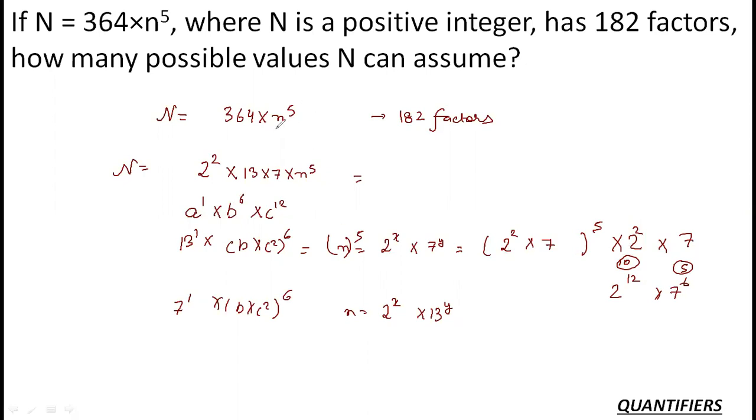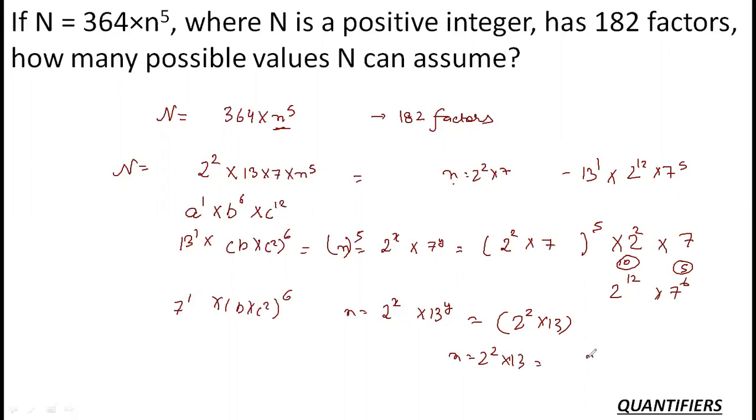So I can substitute n as 2 square into 7 and then the prime factorization will become 13 power 1 into 2 power 12 into 7 power 5. This will be my prime factorization, right? And in the second case, I can substitute it as 2 square into 13. If I am substituting n as 2 square into 13, what am I getting?